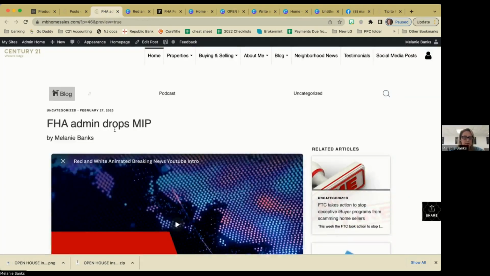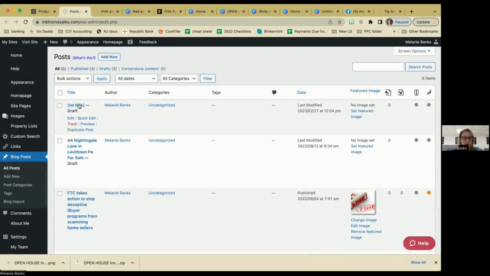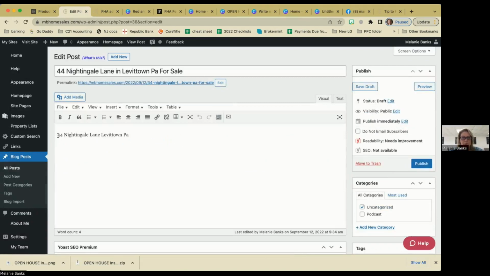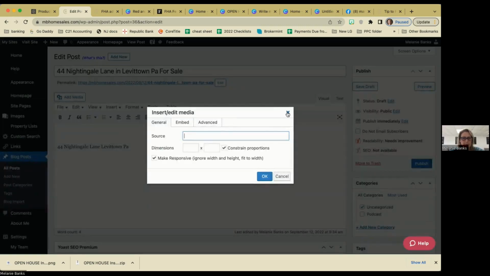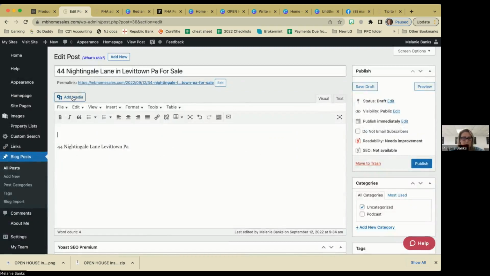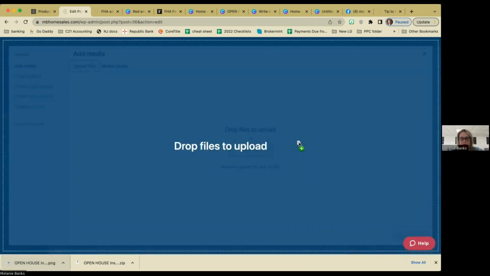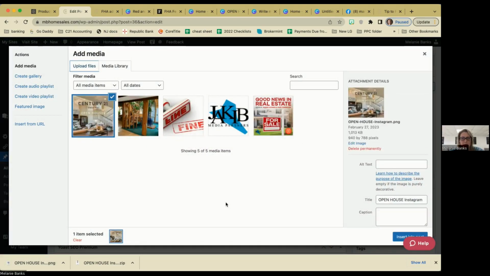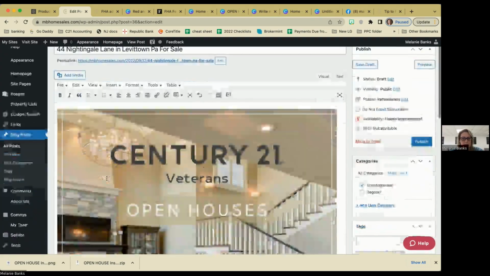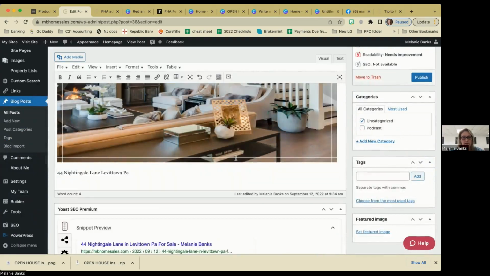So now if I'm back in my FHA, let me go back to another post. So we're just going to go to this one, some random post that I have. And I want to embed an image that I just created, that open house one. There is a box here that says insert edit media. Oh, right here, sorry, add media. We're going to upload our file, and we're just going to drag and drop, doesn't matter what computer you're on. And I'm going to choose that, and over here on the right, I'm going to insert that right into my document. Kind of cool. Now that's the blog post, it's in there.